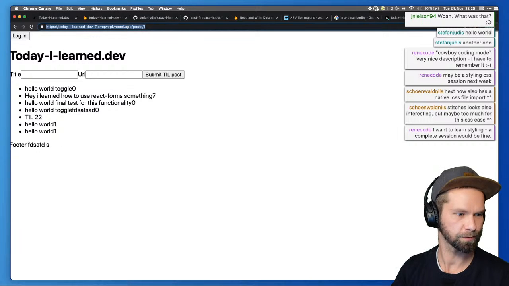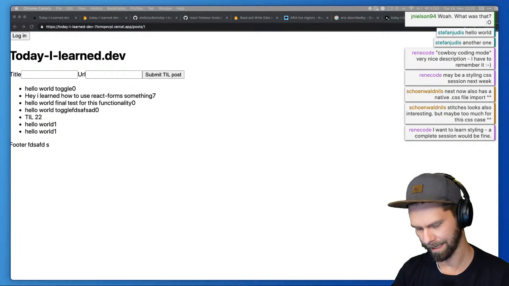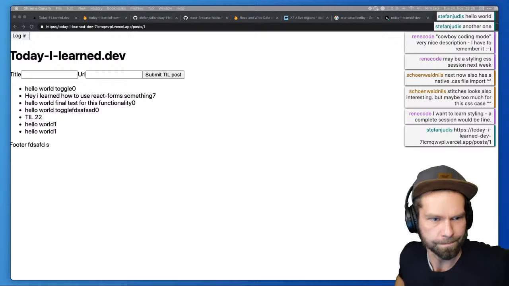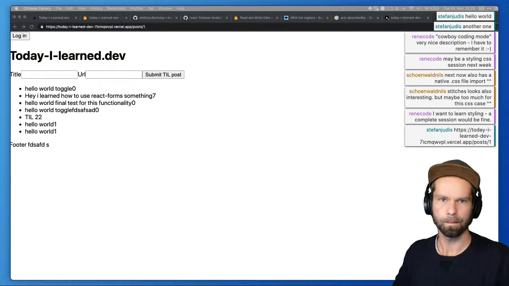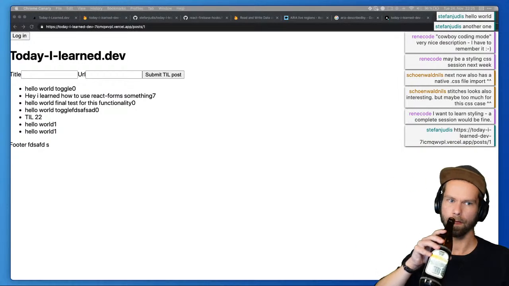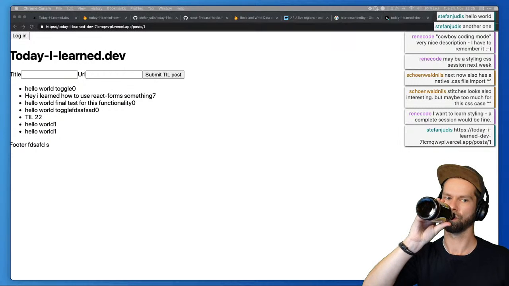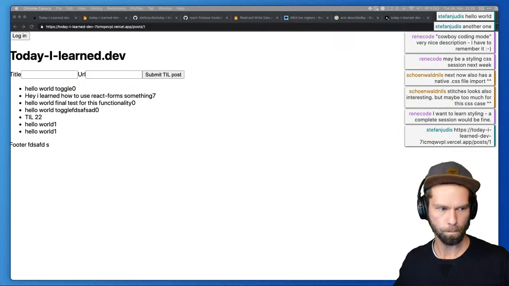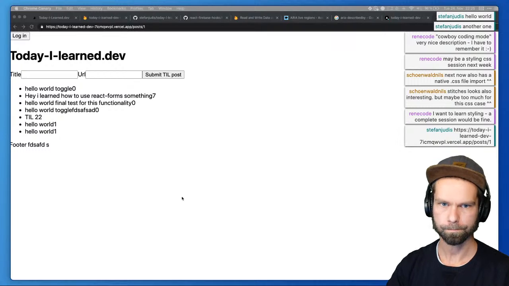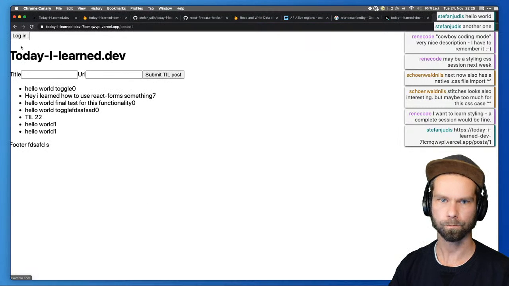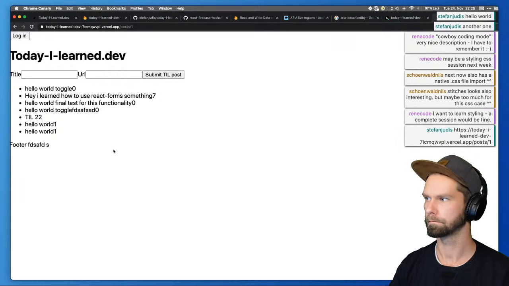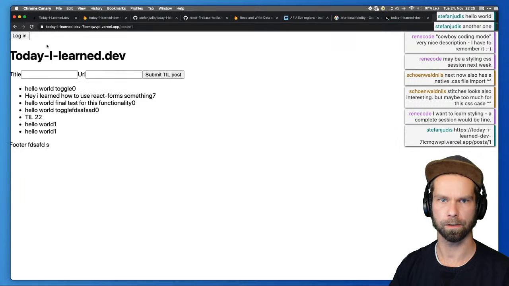Do you want to give that a try and see if you can add things and log in and out? But the login doesn't seem to work.